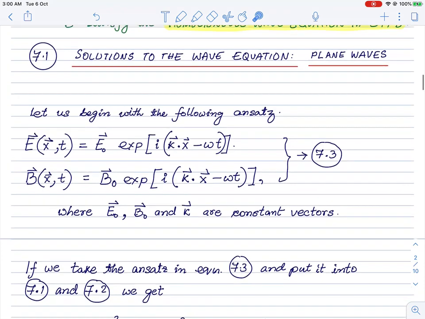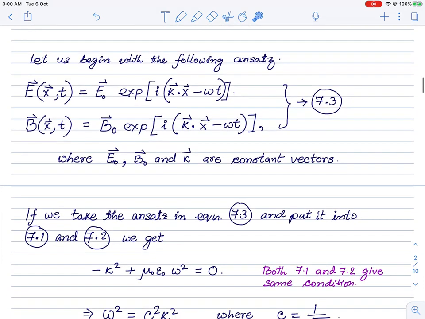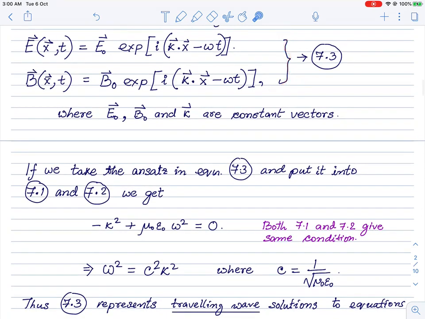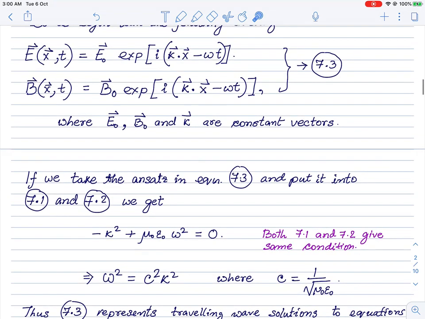The only thing we'll see is that, as a consequence of the wave equation, k and omega should be related in a specific way, which we are going to see very soon. And that is what we are going to do. We are going to take this ansatz and plug it back into the two equations that we had for the electric and magnetic field. Those were two wave equations. Once we plug this form of the solution back into the wave equations, we'll see that both wave equations imply this particular condition for k and omega.